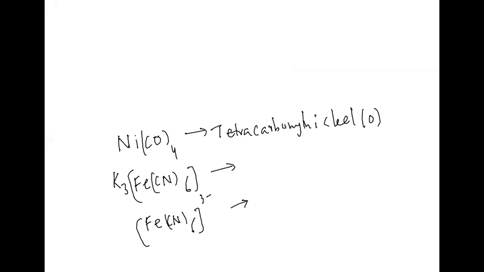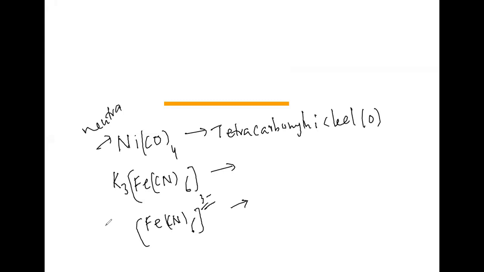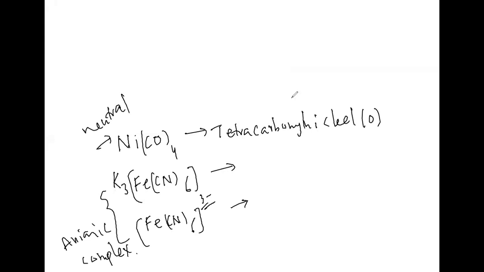here we can say that this is an anionic complex. This one is what? This is a neutral complex, and this one, even if you take this or this one, this is an example of anionic complex.